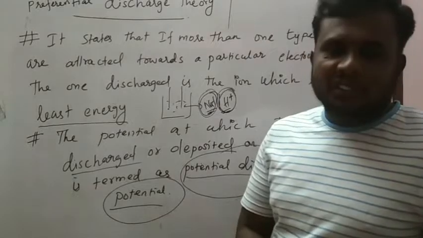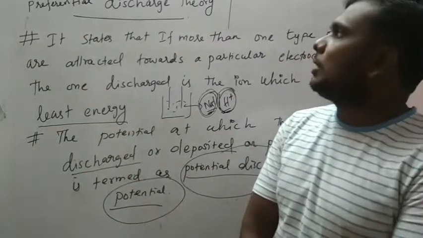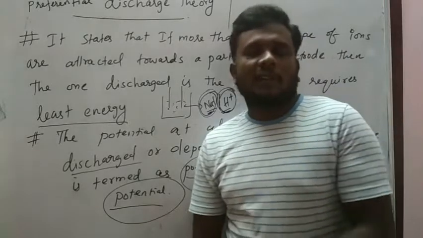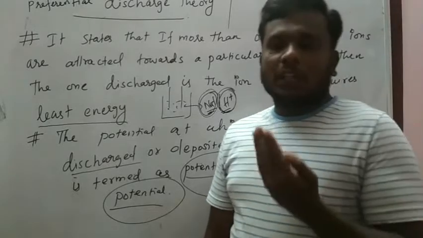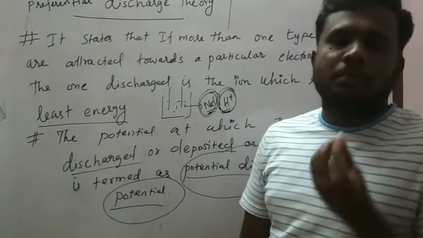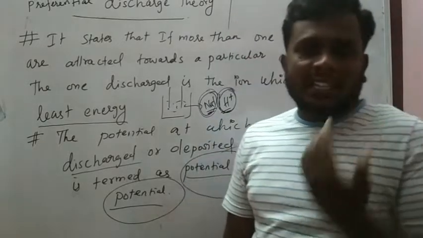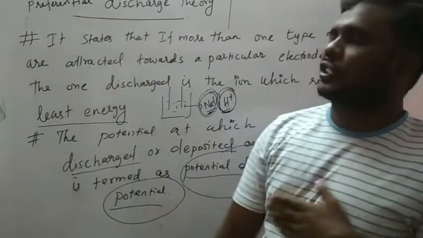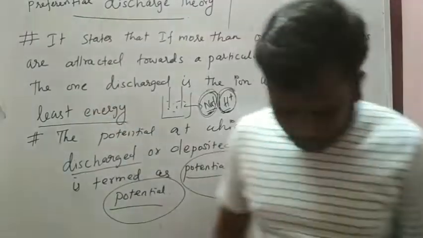Next we are going to discuss this with some examples. This is called the preferential discharge theory. We can apply this theory when an electrolyte contains more than two ions. The ion which requires the minimum energy, or least energy, to discharge on the electrode will be preferred to discharge first. So next we will see this with one example.